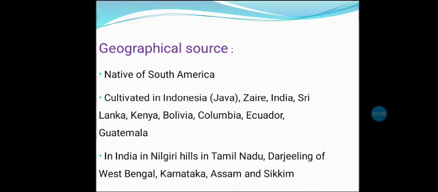Geographical source: Cinchona bark is native to South America and it is cultivated in Indonesia, Zaire, India, Sri Lanka, Kenya, Bolivia, Colombia, Ecuador, and Guatemala. All these are the countries where the Cinchona bark is cultivated. In India, it is cultivated